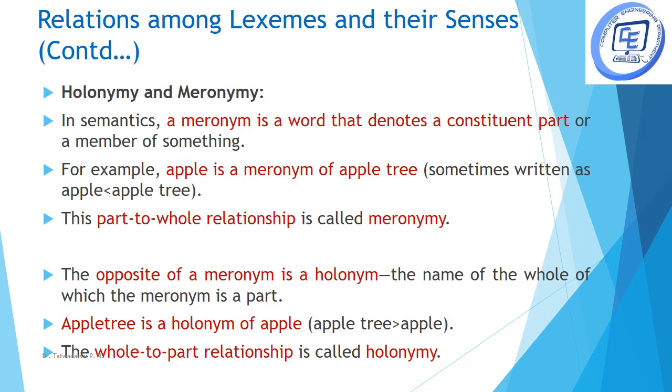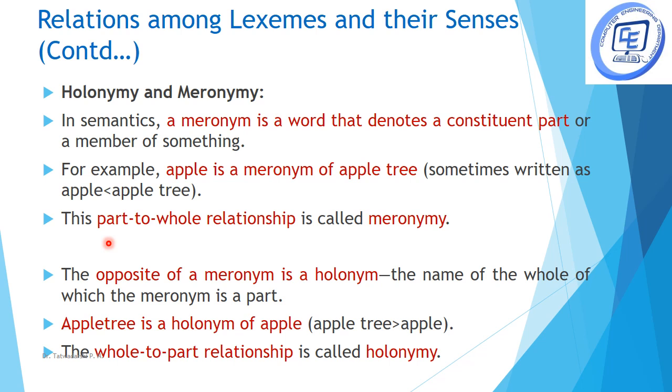The next type of relation is holonymy and meronymy. Here, a meronym denotes the constituent part. Take an example of apple and apple tree. Apple is a part of an apple tree. So we say that apple is a meronym of apple tree. That is, here we have a part to whole relationship. So meronymy is a part to whole relationship.